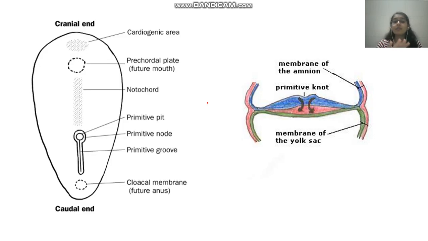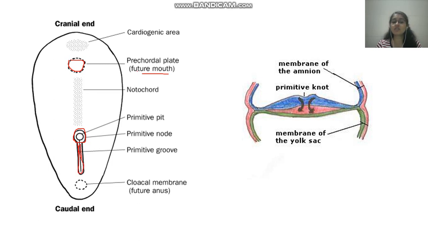On the epiblast, if you see from the superior part, मतलब ऊपर से देख रहे view अभी, so this is the superior view which will show a precaudal plate formation. This is a kind of depression or a notch which will form the future mouth. Okay, future mouth of the baby. So there is a formation of precaudal depression or plate and a formation of primitive node. You can see this. There's another hole that is created which is the primitive node, a primitive pit, and a primitive streak. It will elongate to form a primitive streak.